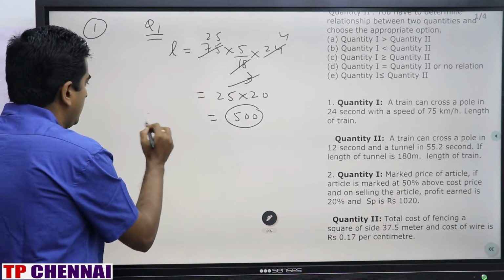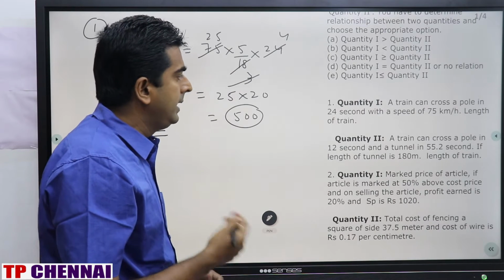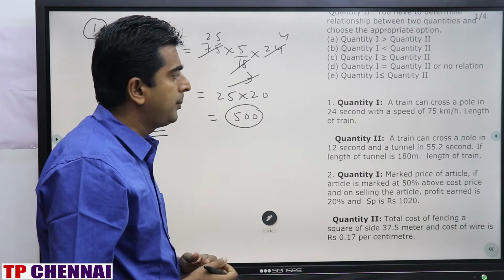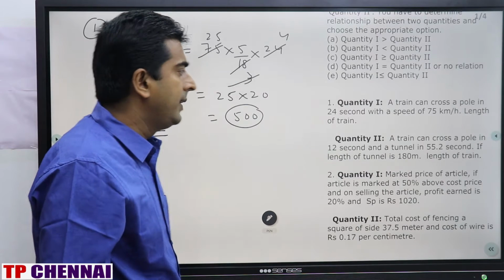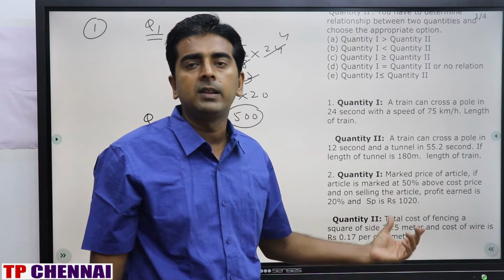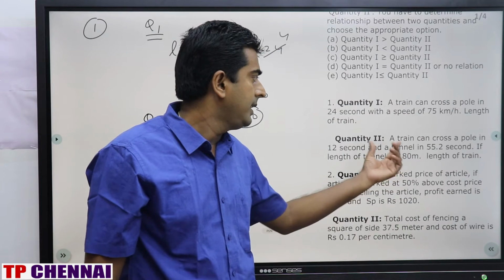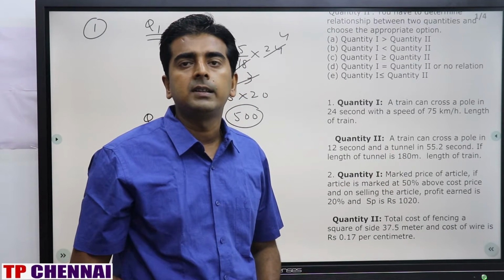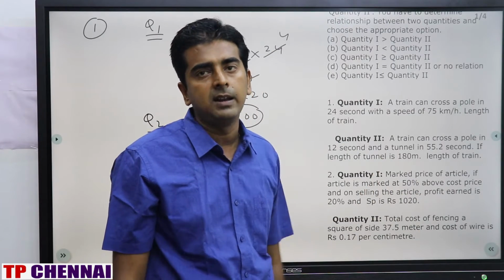Then what about quantity 2? A train can cross a pole in 12 seconds and a tunnel in 55.2 seconds. If the length of the tunnel is 180 meters, find the length of the train. Whenever a train is crossing a tunnel, the distance covered is the length of the train plus the length of the tunnel. Whenever it is crossing a pole, the distance covered is the length of the train itself. The speed of the train is constant.